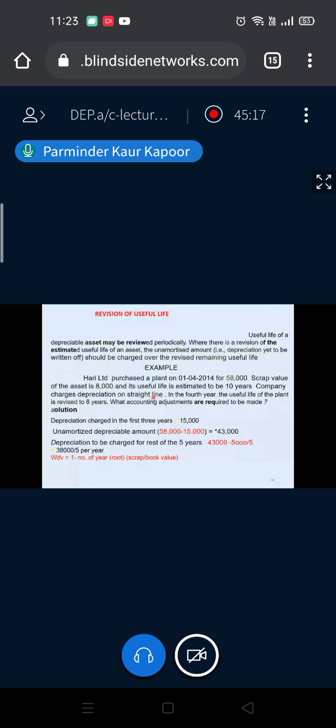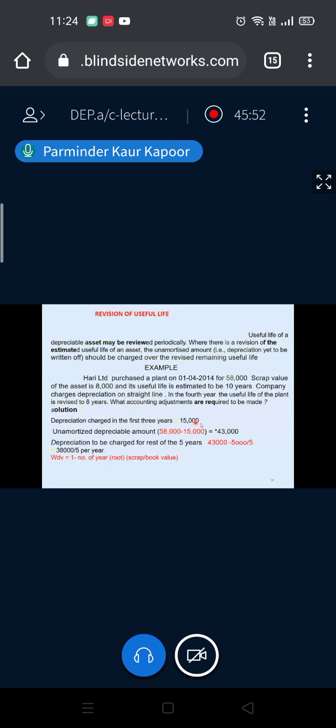Okay. Now, since it is said that in the fourth year the useful life is revised, it means you have to calculate the book value in the beginning of the fourth year. So till 3 years you have to charge the depreciation as per your old life. The asset is on SLM method. So 58,000 minus 8,000 is 50,000, 50,000 divided by 10 is 5,000. This is your annual charge. 3 years depreciation is charged.